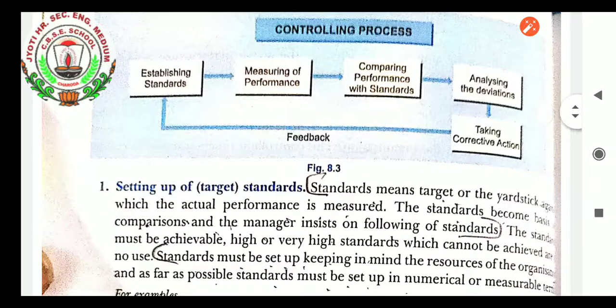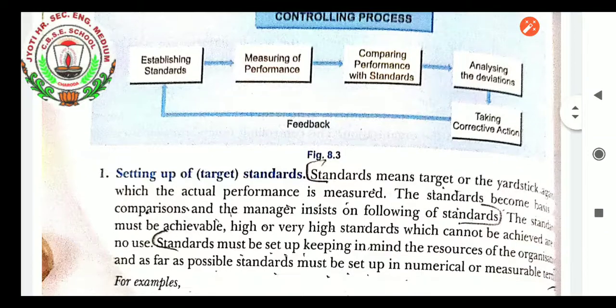First of all, the controlling process. The very first step is establishing the standards. Then we measure performance. Then the next step is comparing performance with the standards, and next we analyze the deviations. And the last is taking corrective action. So this is the process of controlling, students. One by one we have to follow it, then only can we do the controlling.